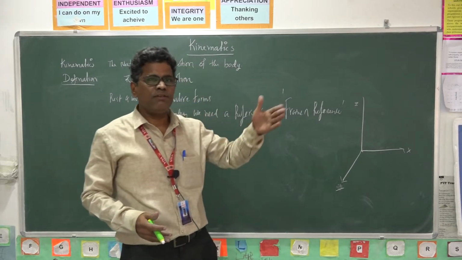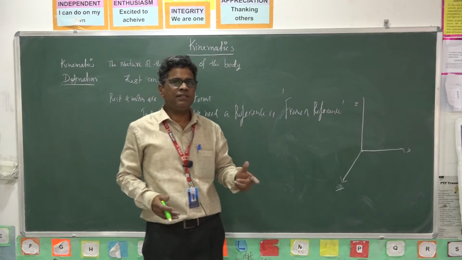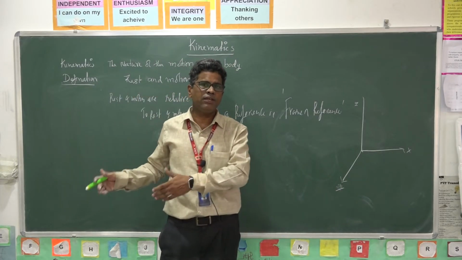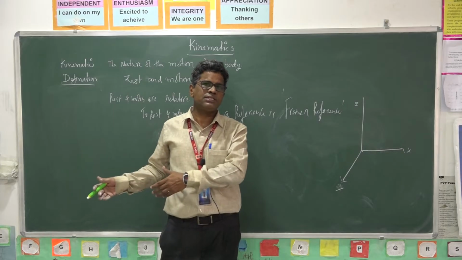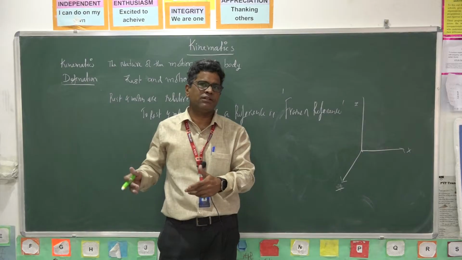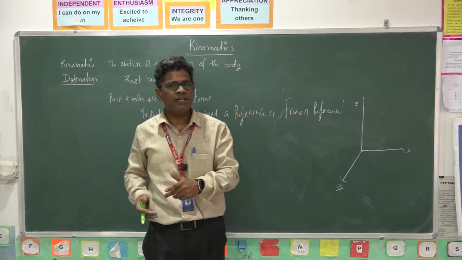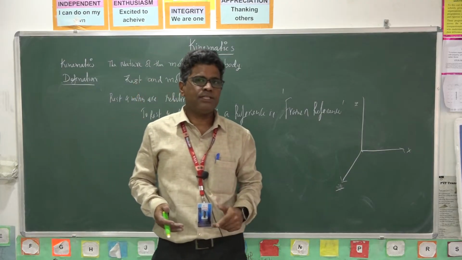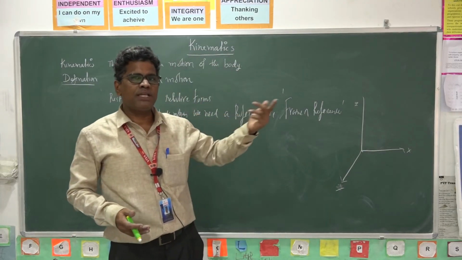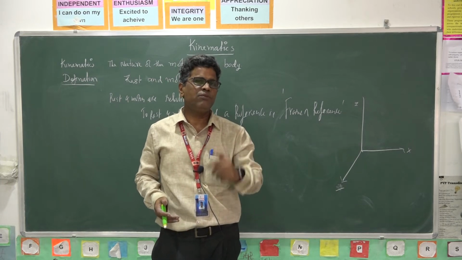For a person standing on the road, the same person moving in a bus is said to be in motion. So the same person seems to be at rest with respect to the co-passenger, but in motion with respect to a person on the road.